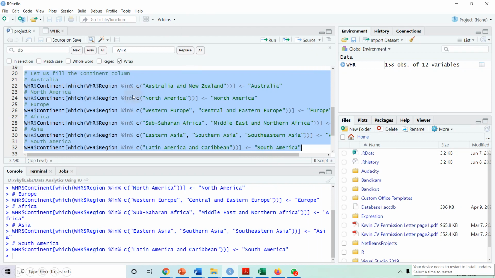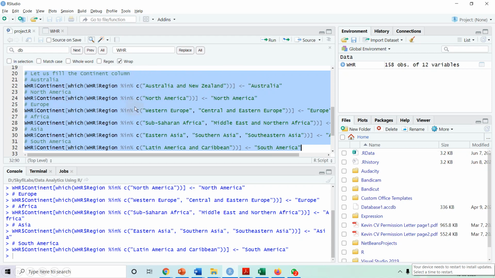So basically we are telling it to give us the index or the row number for all those rows in which the region is Australia and New Zealand. For those rows, we are trying to put the value for the column continent as Australia.